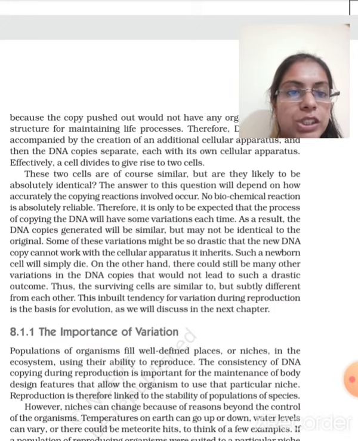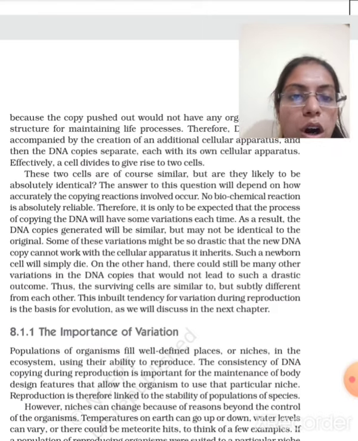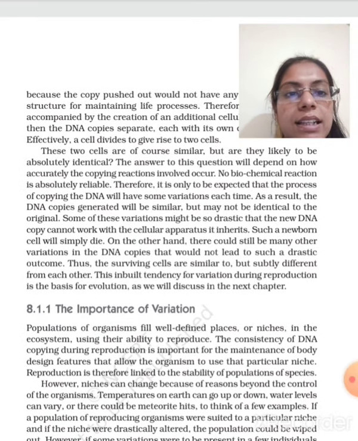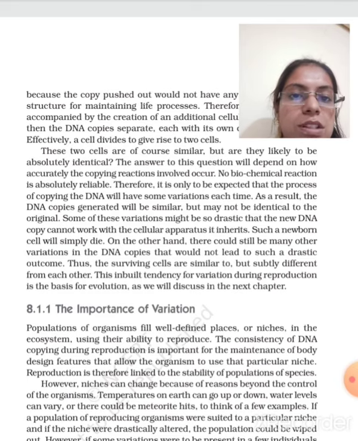The answer to this question will depend on how accurately the copying reaction is carried out. Many times during this, the code of the DNA, or the sequence in the DNA, will change, and that will cause variation. And because of variation, there won't be exact copies. Variation is also a necessary thing, right? No biochemical reaction is absolutely reliable. Therefore, it is only to be expected that the process of copying the DNA will have some variation each time. As a result, DNA copies generated will be similar but may not be identical to the original.